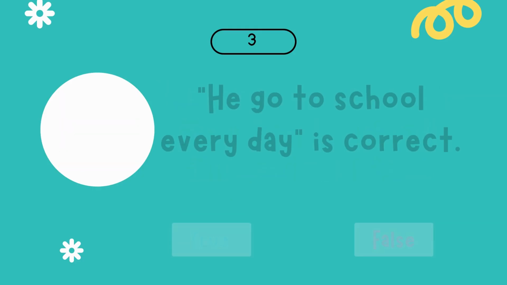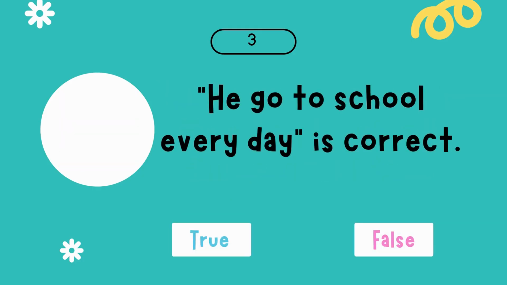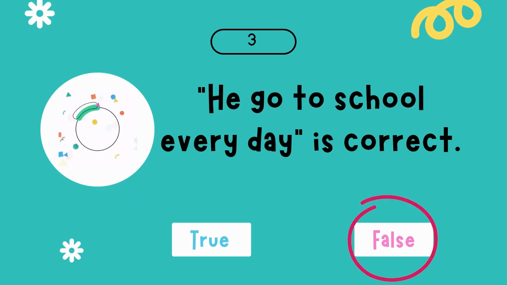Number 3. He go to school every day is correct. Is it true or false? Exactly. The answer is false. It is because in the sentence the subject is he, singular, therefore our verb should take es. It must be he goes to school every day.